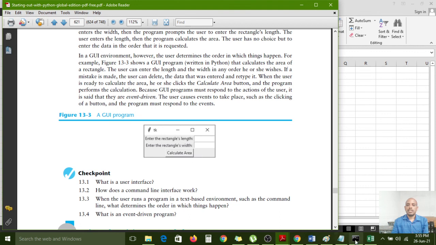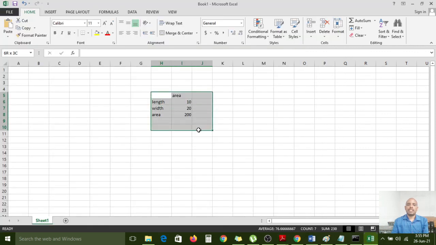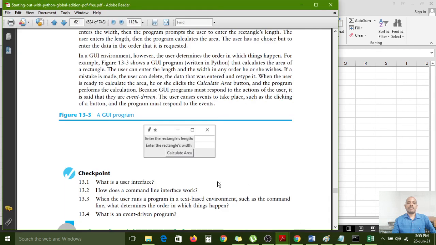So like that, by looking at this, the user can easily understand because of the user interface we have. It is Excel, no problem. But after developing the program, you will get this type of window, with these boxes. This is a label and this is an input box. After that we give one button in the user interface, the calculate area button. When you click that button, it will generate one event, calculate the value and show the area. So that is called an event driven program.